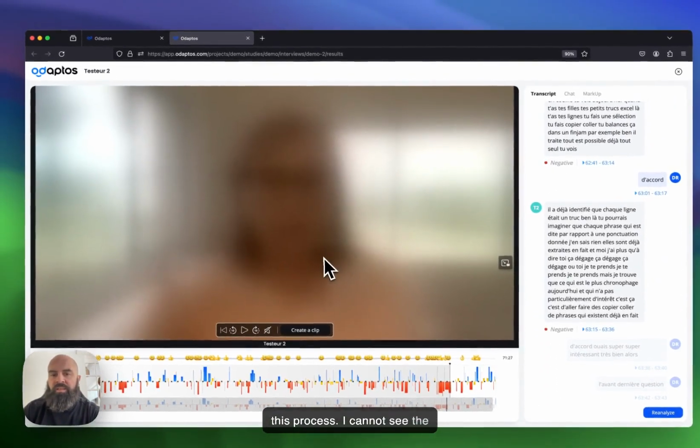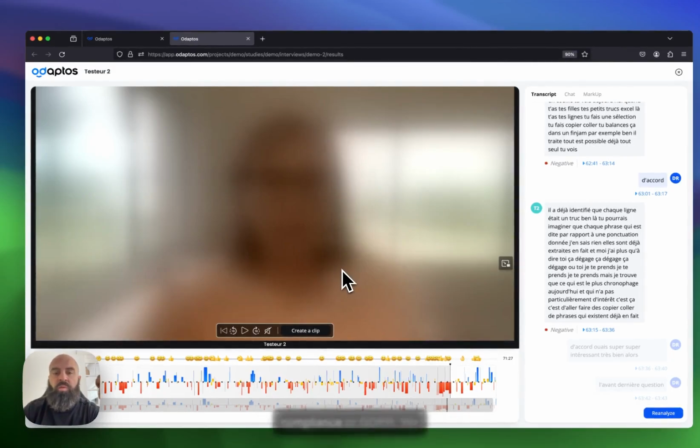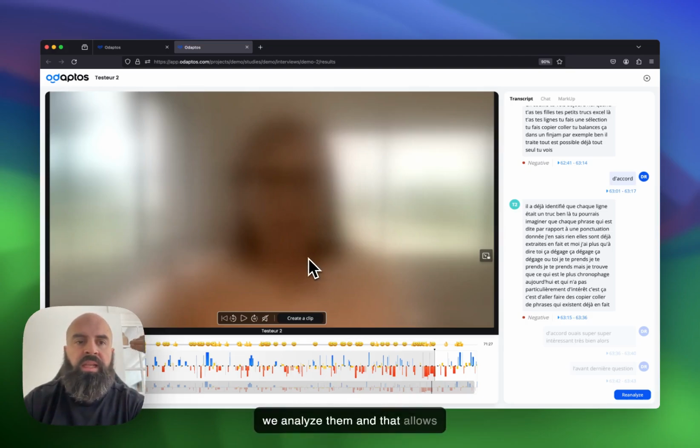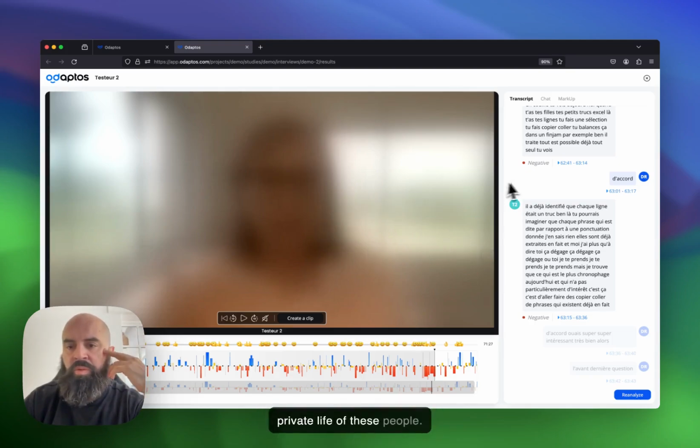I cannot see the image because this is a compliance or GDPR matter. So we anonymize the documents after we analyze them, and that allows us to do testing in broad spectrums and broad audiences, always respecting the private life of these people.